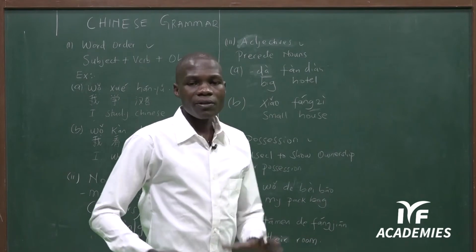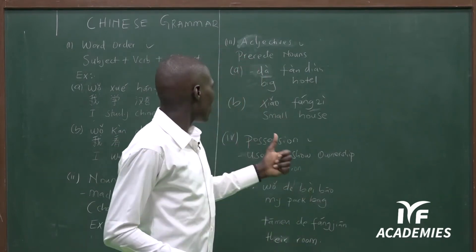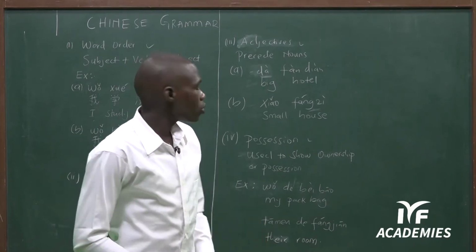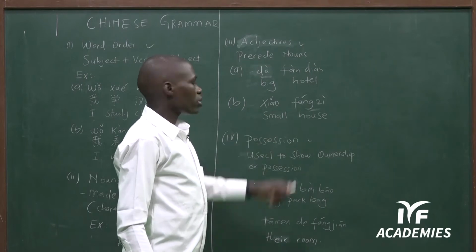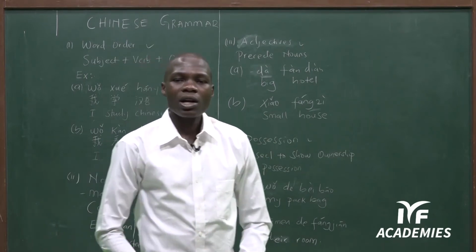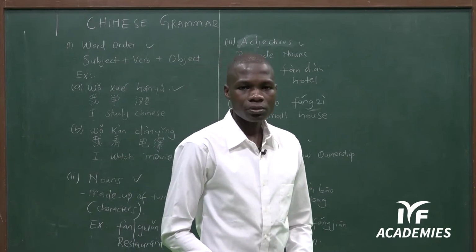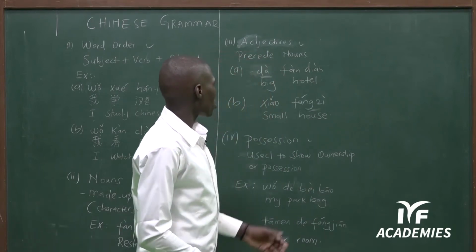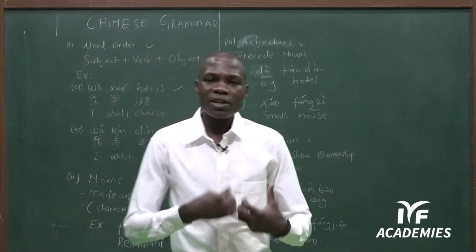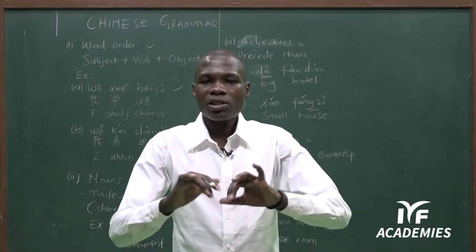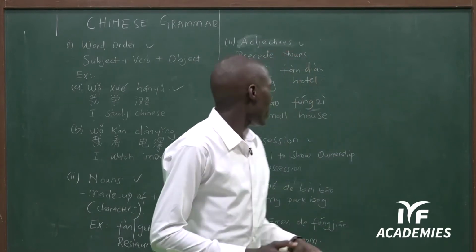Xiao fangzi, you have given more explanation about the house. So xiao fangzi means a small house. Also you can use the same adjective to describe the other. So you can also say da fangzi, a big house also. Then there are other words you can also use, like guangchang fangzi, meaning very spacious, maybe a spacious house.